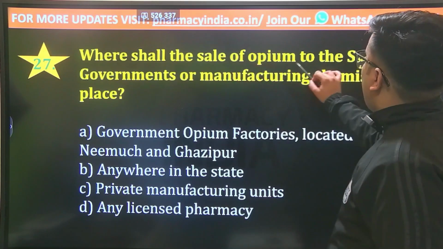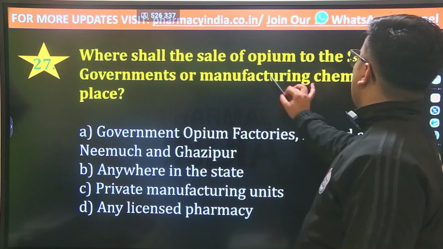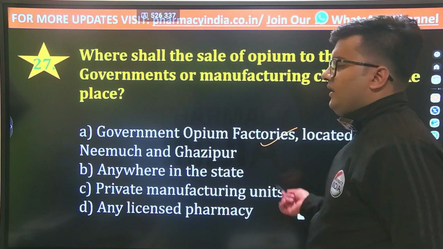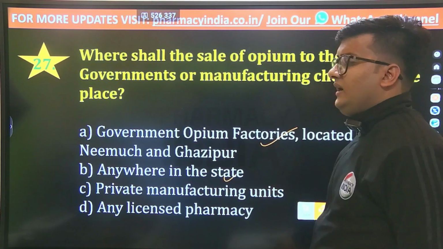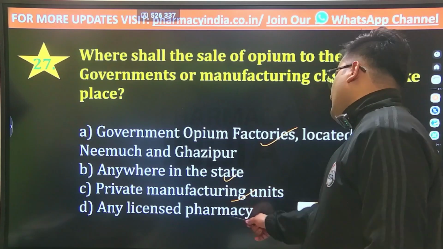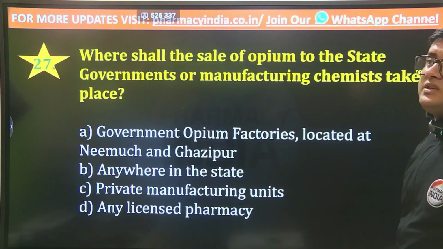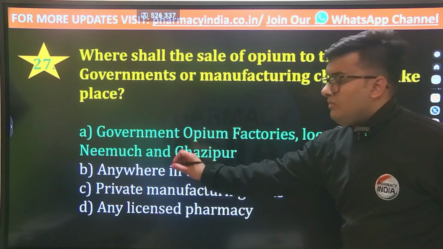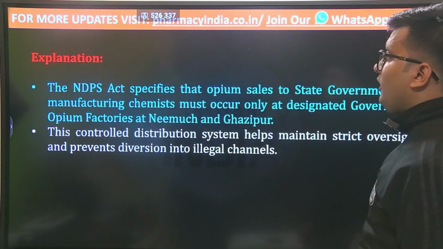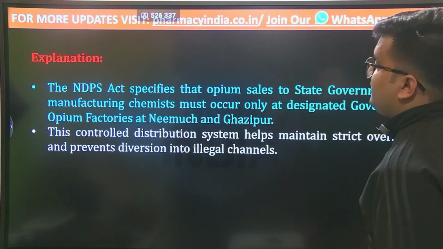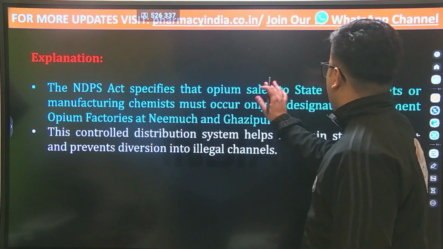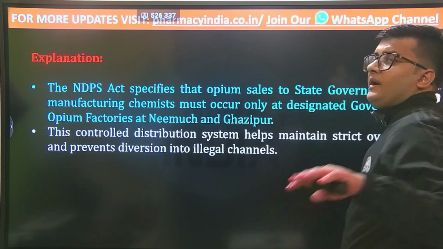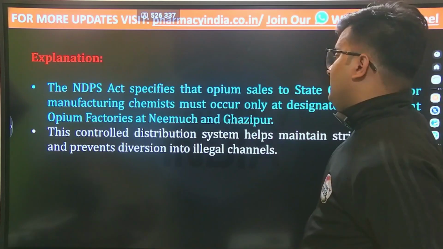Where shall the sale of opium to the state governments or manufacturing chemists take place? Government opium factories located at Neemach and Gazipur, anywhere in the state, private manufacturing units, or any licensed pharmacy. And the correct answer is option number A, that is government opium factories located at Neemach and Gazipur. The Narcotic Drugs and Psychotropic Substances Act specifies that the opium sales to state governments or the manufacturing chemists must occur only at designated government factories, that is, in Neemach and Gazipur.